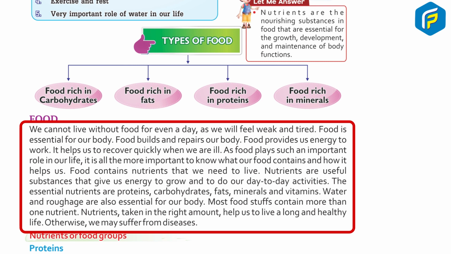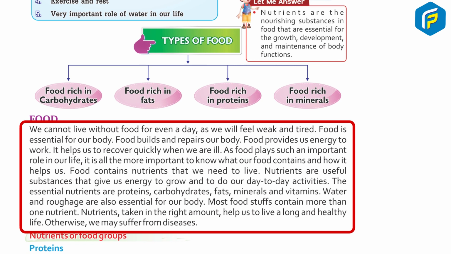As food plays such an important role in our life, it is all the more important to know what our food contains and how it helps us. Food contains nutrients that we need to live. Nutrients are useful substances that give us energy to grow and to do our day-to-day activities. The essential nutrients are proteins, carbohydrates, fats, minerals and vitamins. Water and roughage are essential to our body.